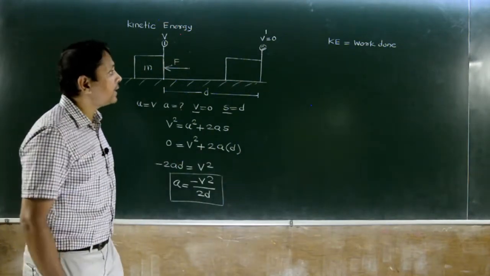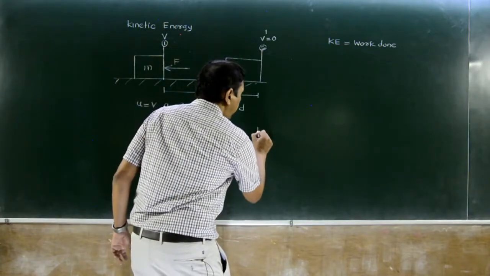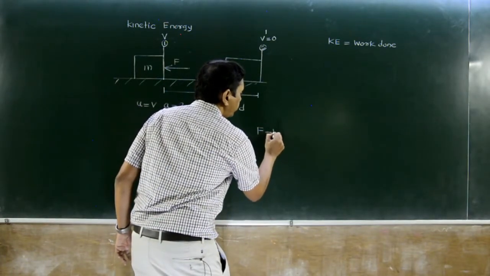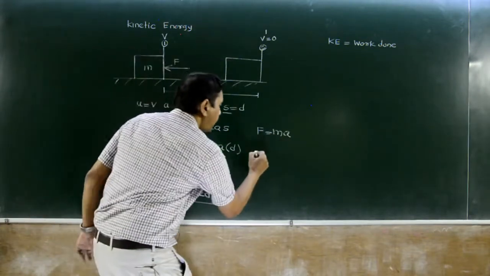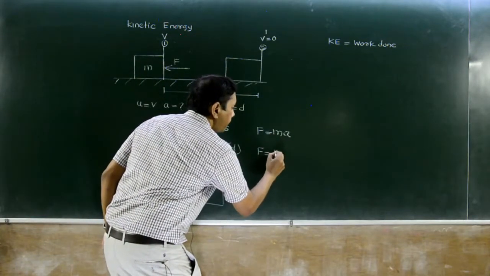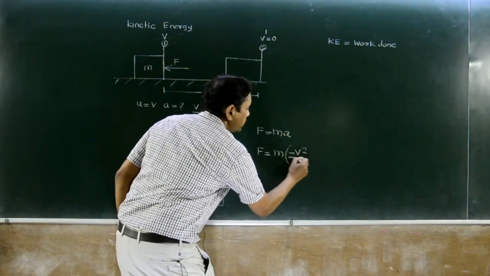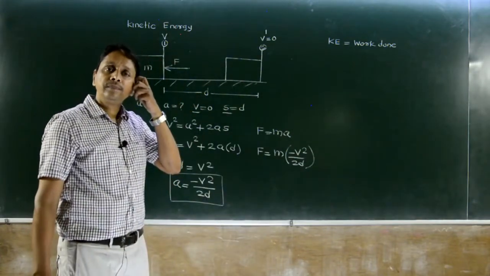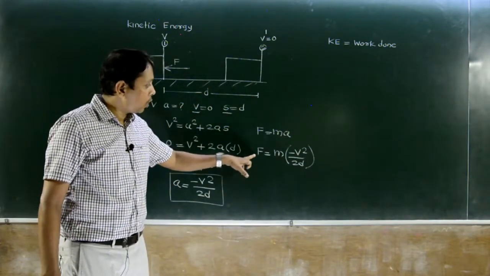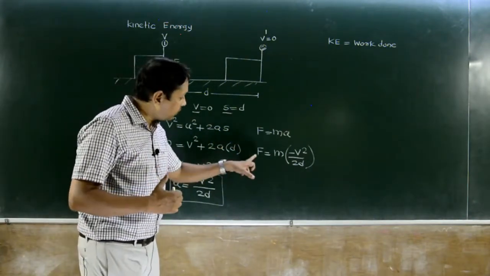Now by Newton's second law, F is equal to ma, where a is minus v square by 2d. Finally, why do we calculate force?